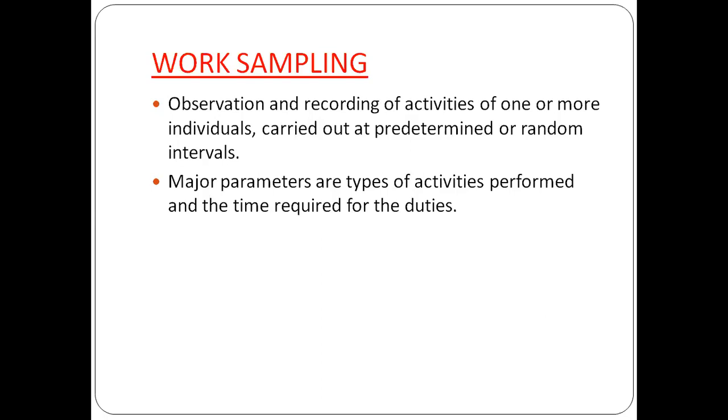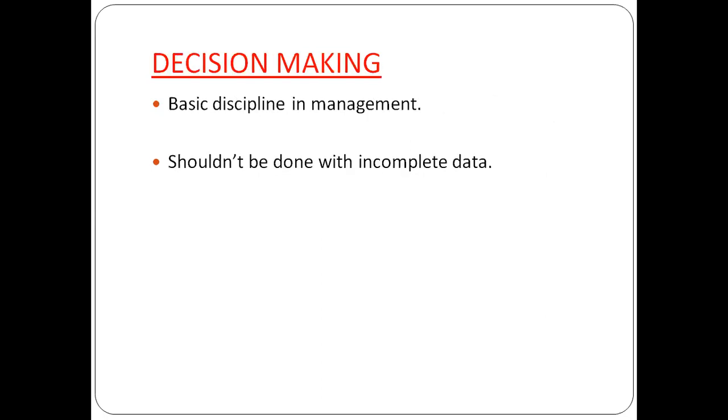It is useful in hospital settings and in other healthcare systems. It analyzes the staff ratio, current staff, and the job description, how they are performing. Everything we analyze in work sampling.